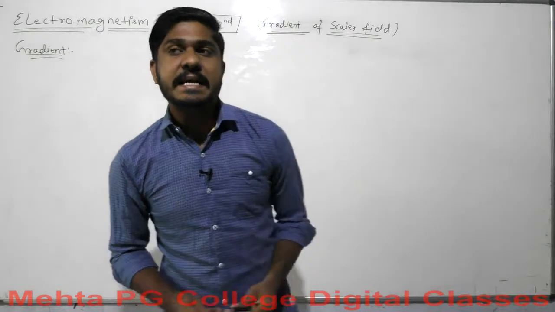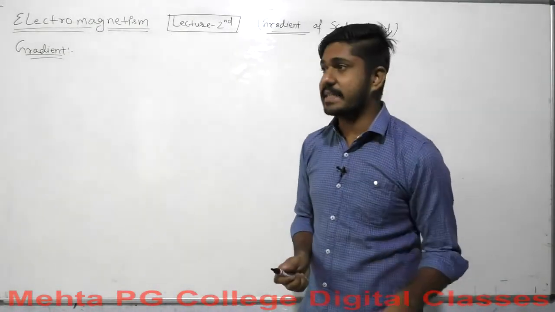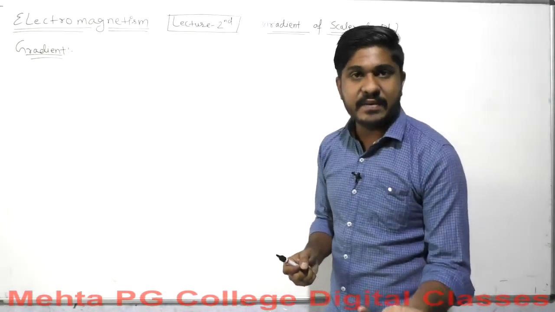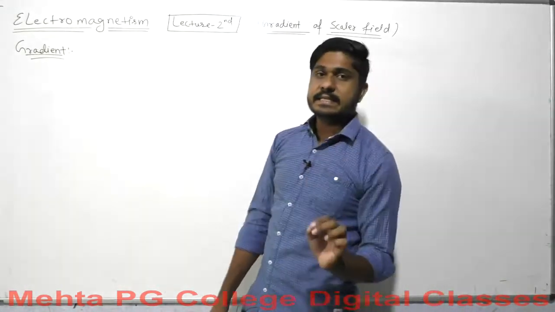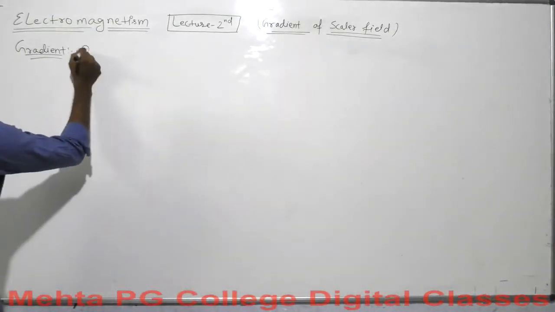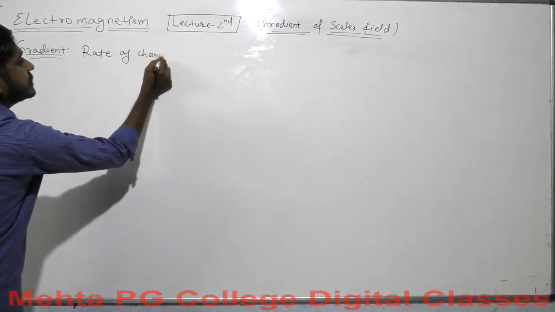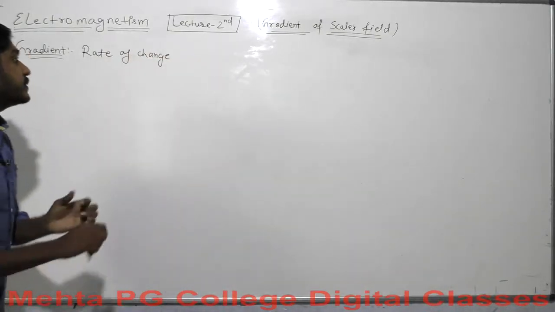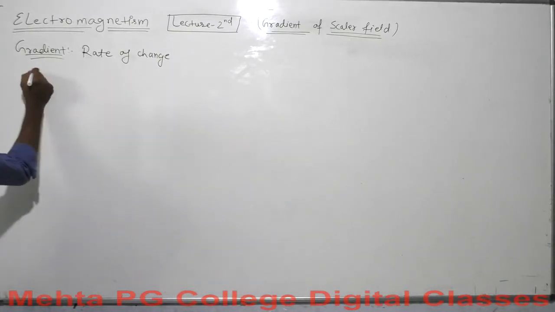Gradient in the sense of a literal change in some kind of quantity you are having, for your experimental level or some sort of like this. So what is gradient? Gradient is the rate of change. So there will be a change with a rate, and simply you can call it the rate of change of one quantity.